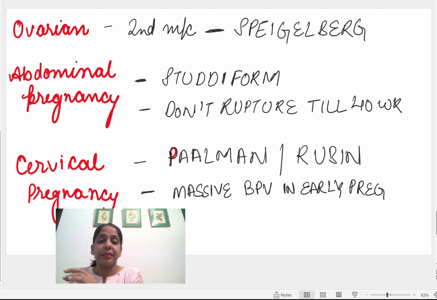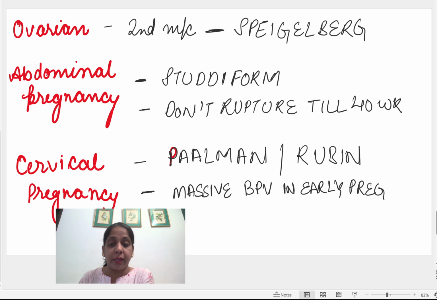Okay, second last slide. Ovarian pregnancy is the second most common pregnancy after the tubal pregnancy. The criteria is Spiegelberg. Again, something to learn. I will give you a mnemonic here also. Let's first study the other one also.